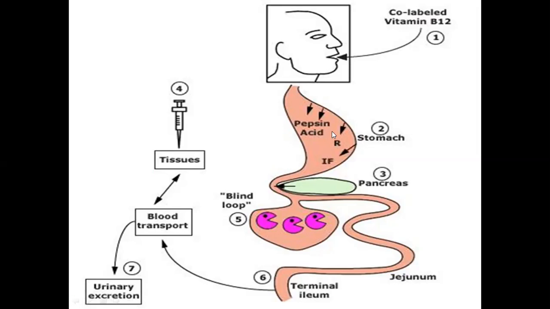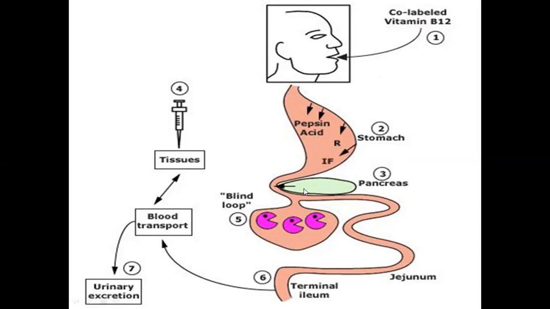Another possibility is this: when you give the intrinsic factor with this cobalt, it is not positive in the urine. It means the problem is not in the intrinsic factor, so intrinsic factor is not deficient. Then in the next step, we repeat the test. We give cobalt vitamin B12 and we give the pancreatic enzymes along with it.